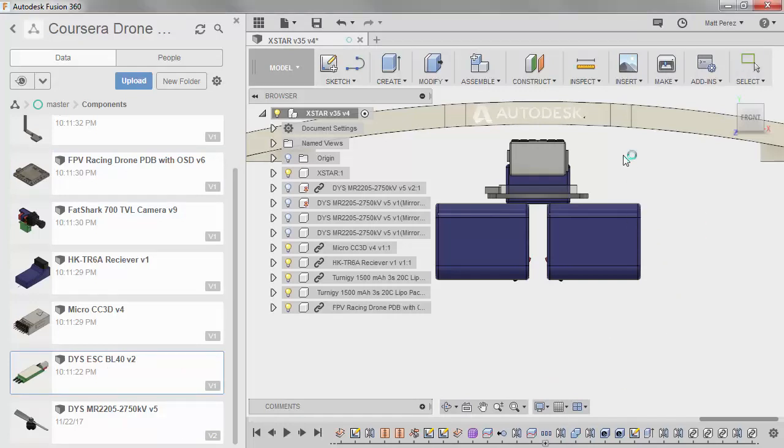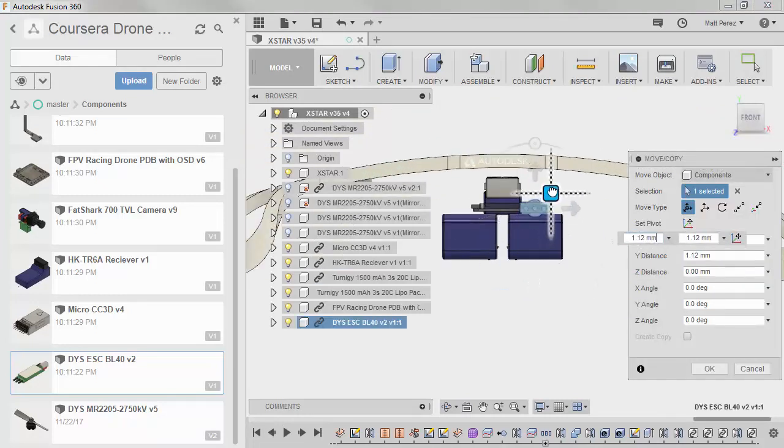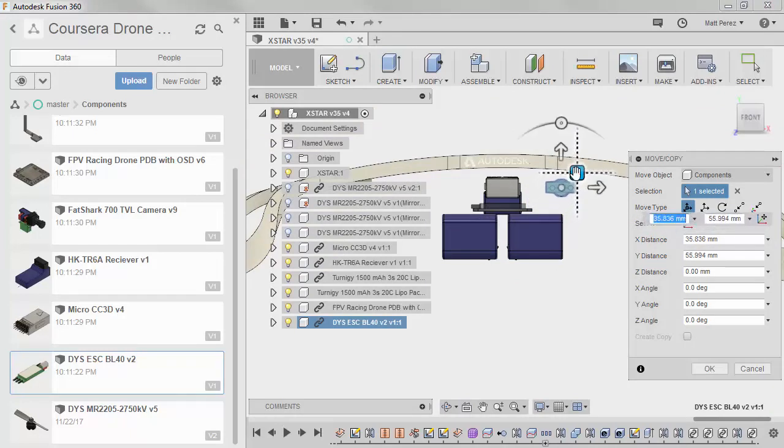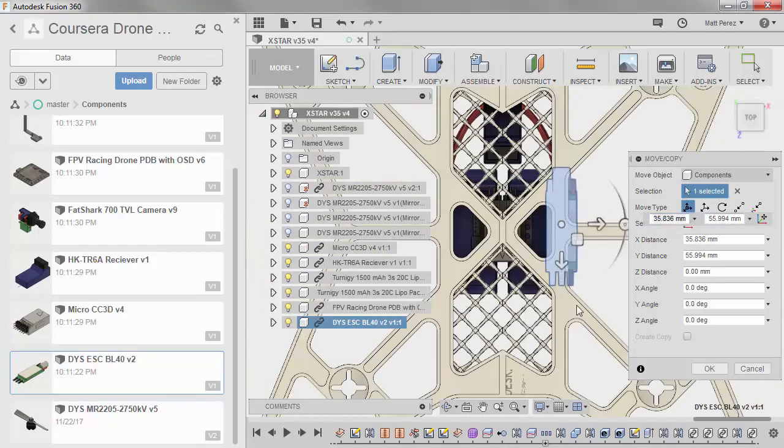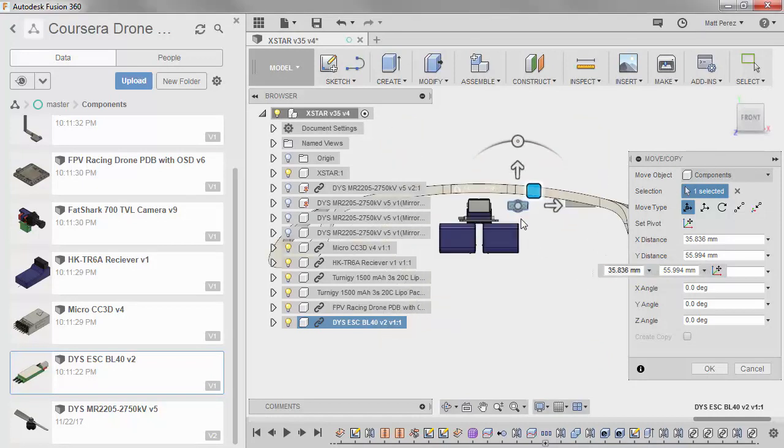But the ESC is going to be the next critical component. Now there will actually be 4 of these, 1 for each motor. So their location is going to be important in terms of the overall wiring. Again, we want to keep all the mass centered as possible. And since we're going to have 4 of these, we're going to put 2 on one side of the craft and 2 on the other. We want to keep them out of this area because we don't want to obstruct the propeller. We want to make sure that it gets enough free, undisturbed air. So again, I'm just going to simply place it in roughly the right location.